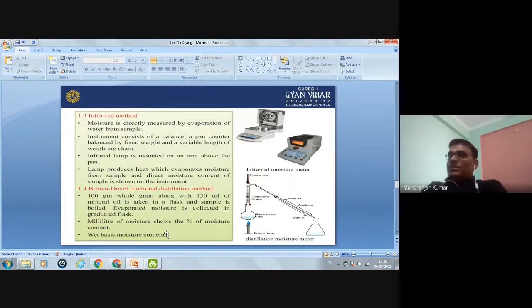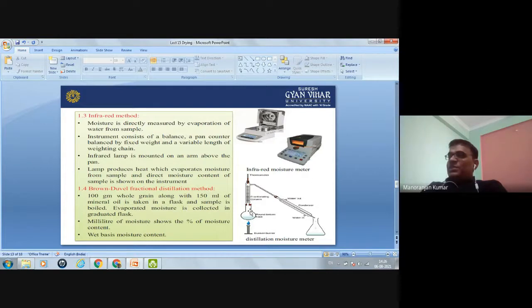Other one is the distillation method, the Brown Duvel fractional distillation method. In this method, 100 gram whole grain along with 150 ml of mineral oil is taken in a flask, and the sample is boiled.